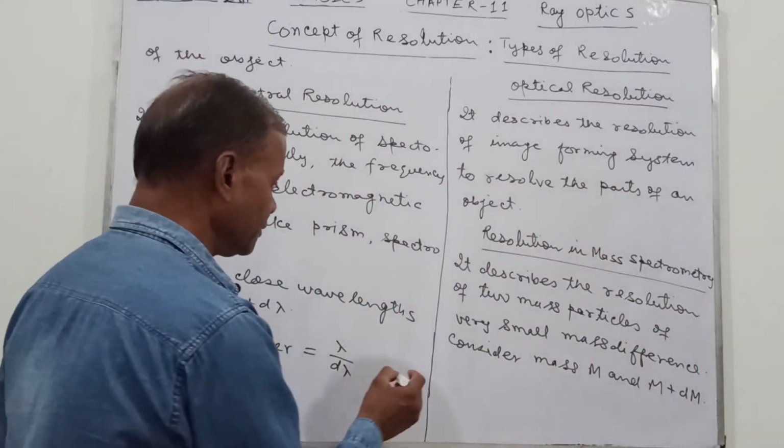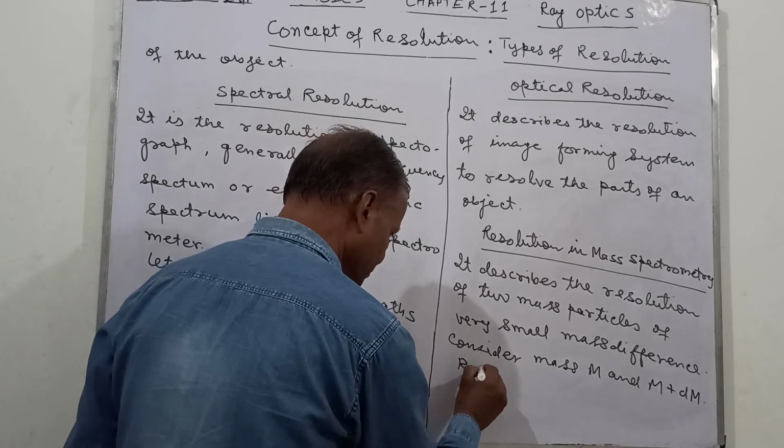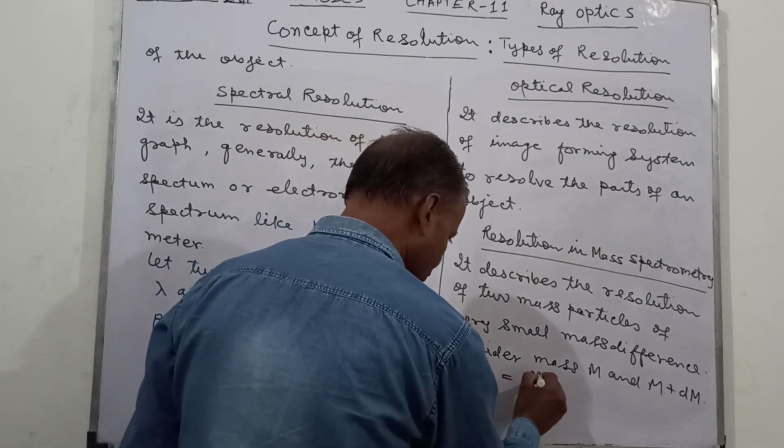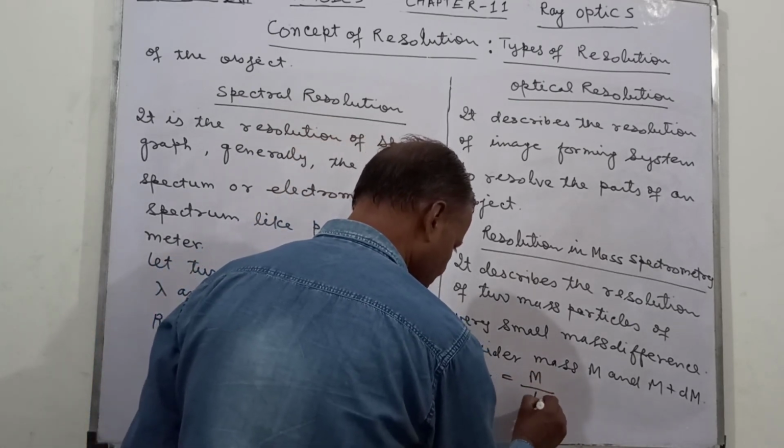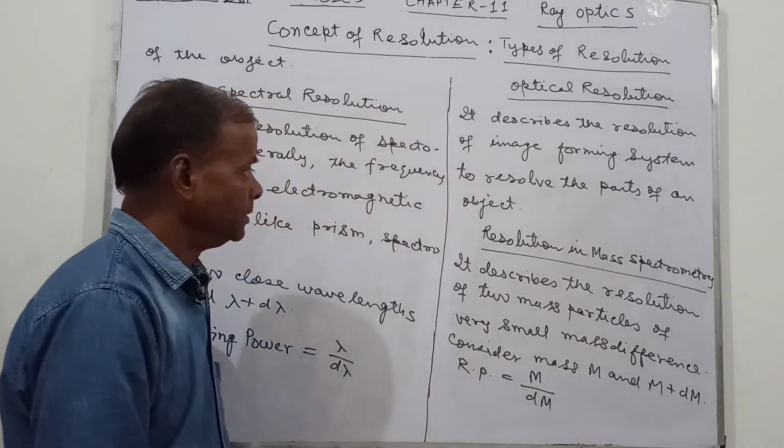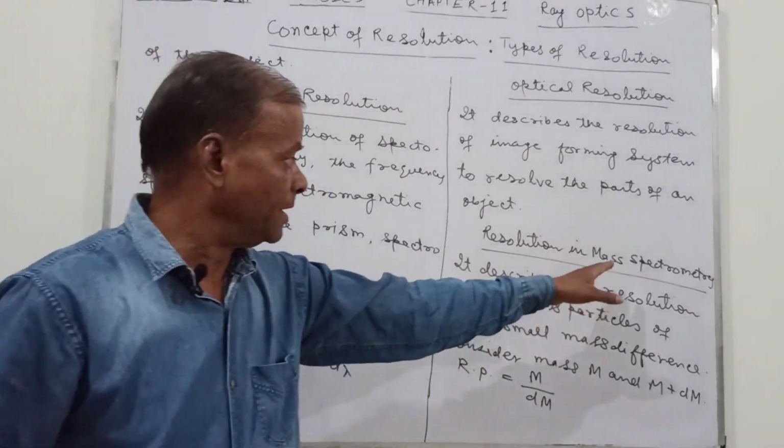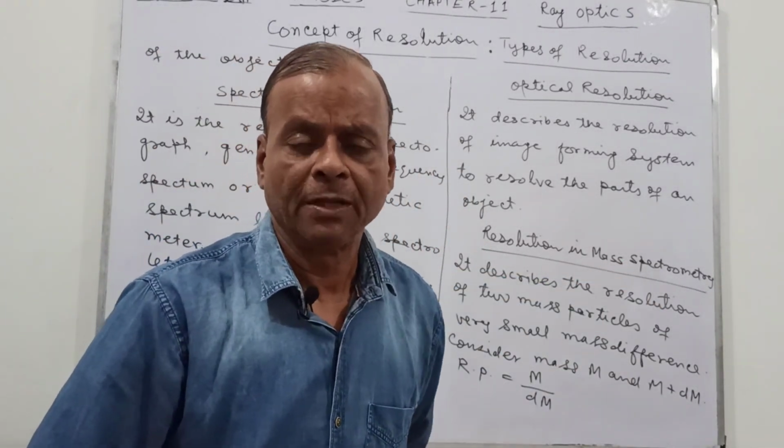Then the resolving power will be equal to M upon dM. This is for the mass spectrometer.